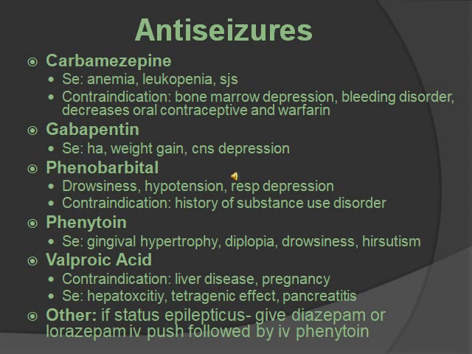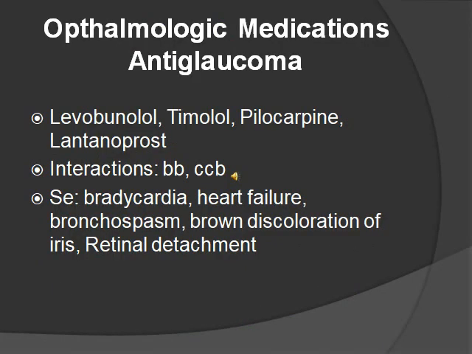So what I would know from the slide, I would just know the names of the medications and that they are anti-seizures, and I would know that anti-seizures slow everything down, so you're going to have respiratory depression, CNS depressant signs, and stuff like that. And you should also know for phenytoin, a side effect is gingival hypertrophy, and you should know that valproic acid is contraindicated in pregnancy.